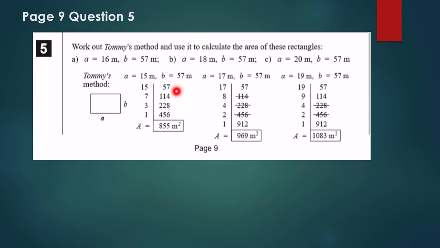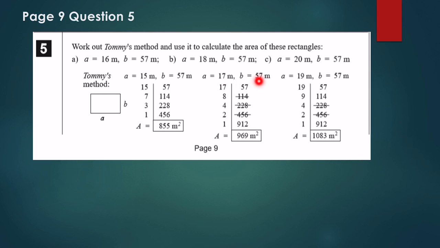Again, if you're confused, this is 57 times 1, 2, 4, 8. So if I add 1 plus 2, 3 plus 4, 7 plus 8, 15. So if I add all these numbers, I will have 57 times 15, which is 855 meters squared.